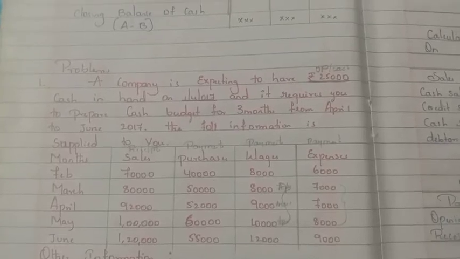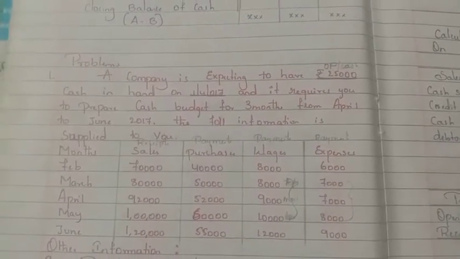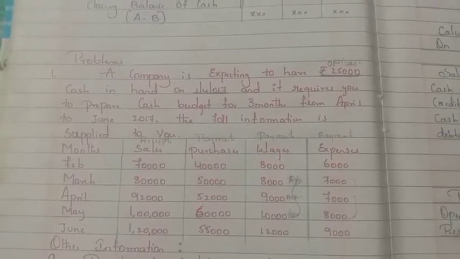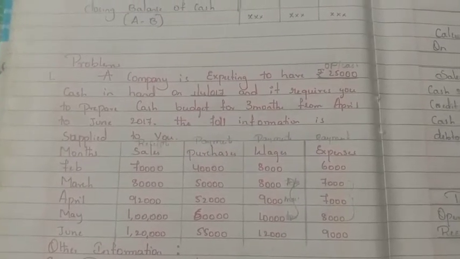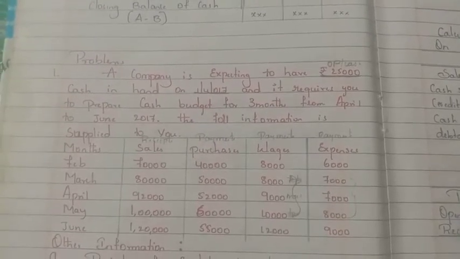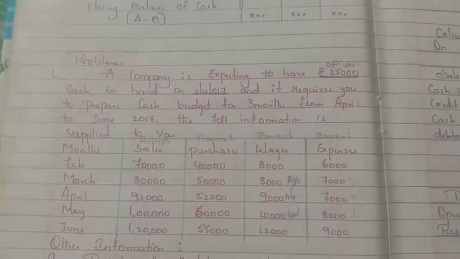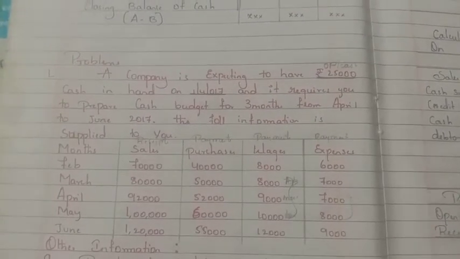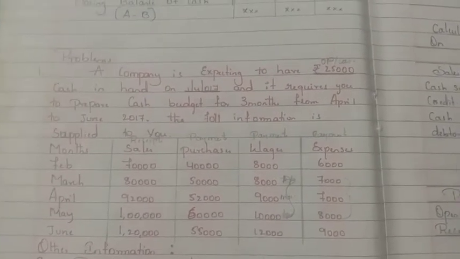So the creditor also will allow some time period to the company to repay the money for whatever goods they purchased on a credit basis. In each problem, the time period will be different. Depending on that, we have to do the working note correctly, and calculate the amount receivable in a particular month.